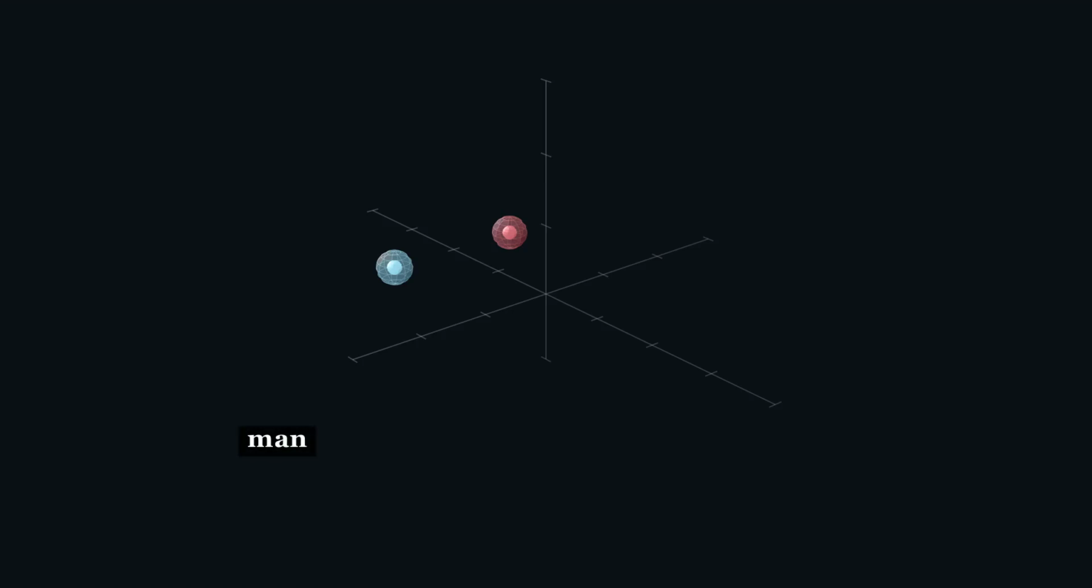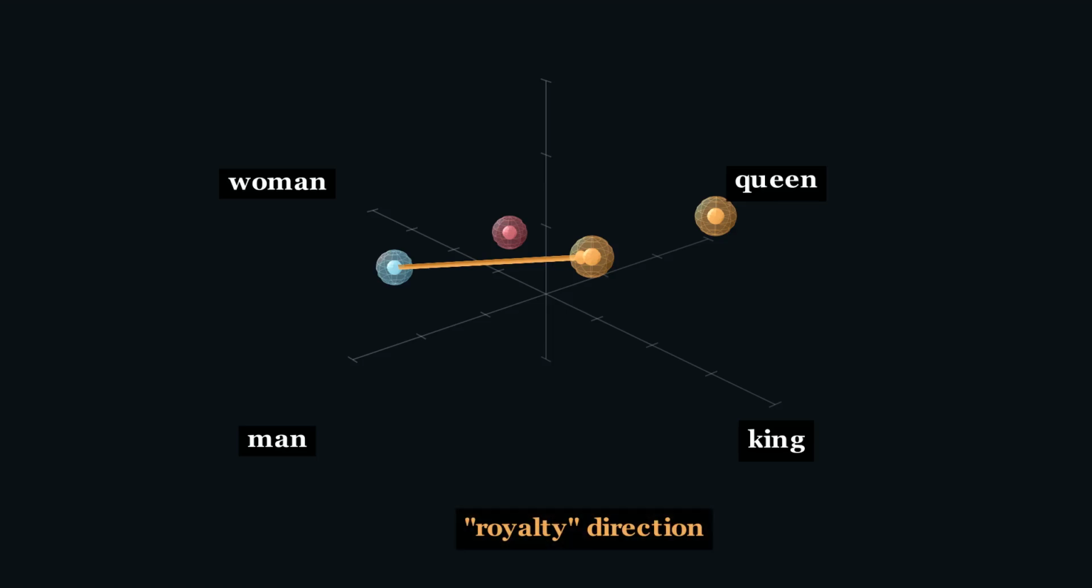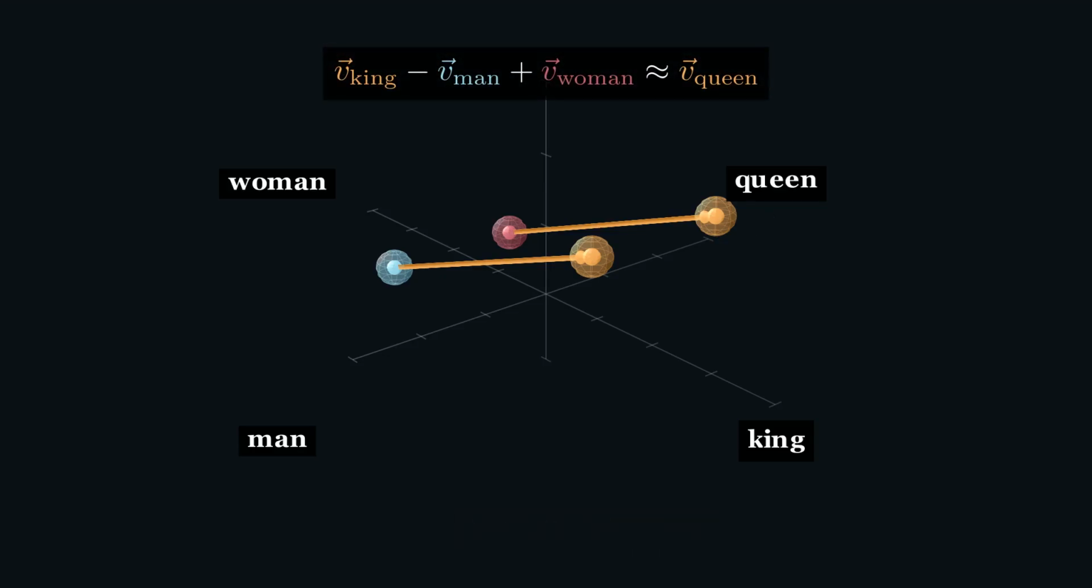What if I told you that the word king minus the word man plus the word woman equals queen? Watch. The direction from man to king, this is the royalty direction. Now copy that exact same arrow starting from woman. It lands on queen. V(king) minus V(man) plus V(woman) approximately equals V(queen).